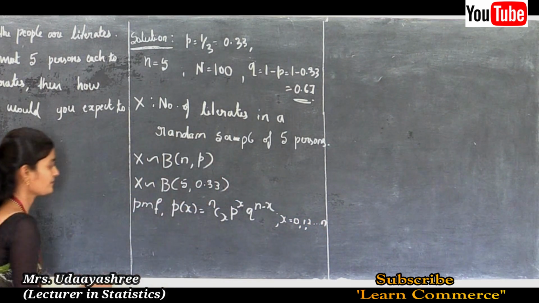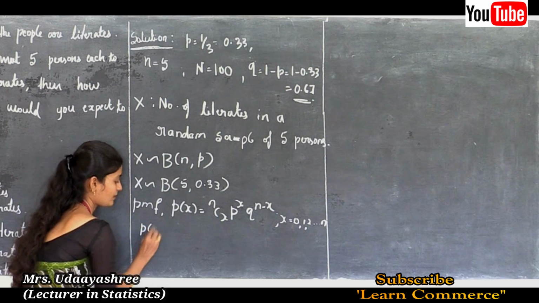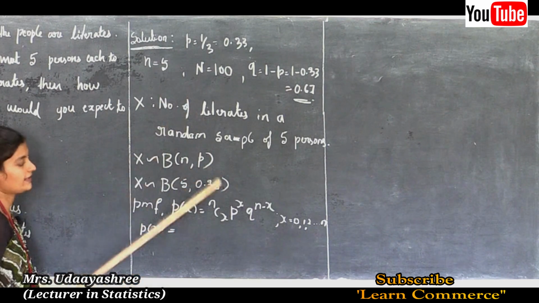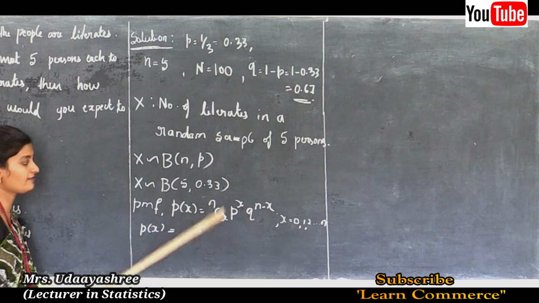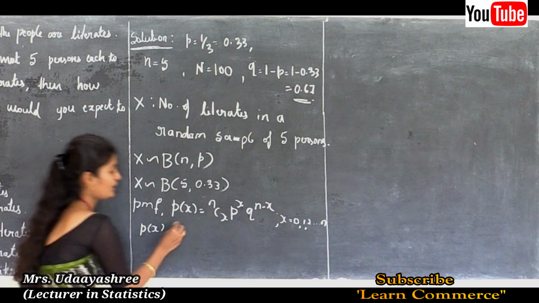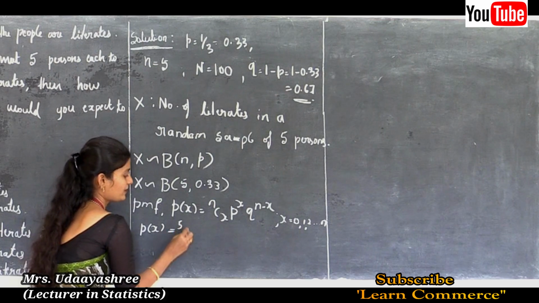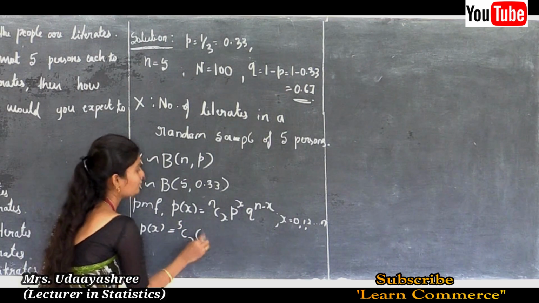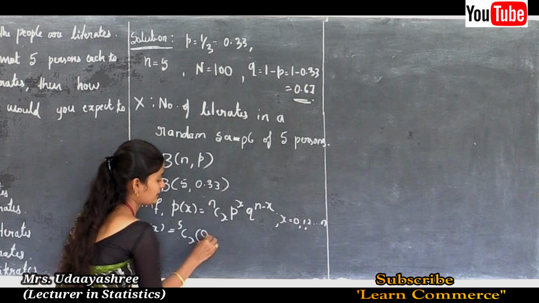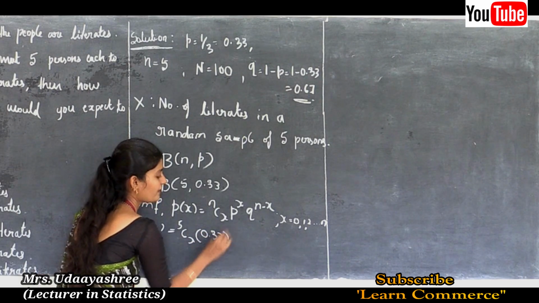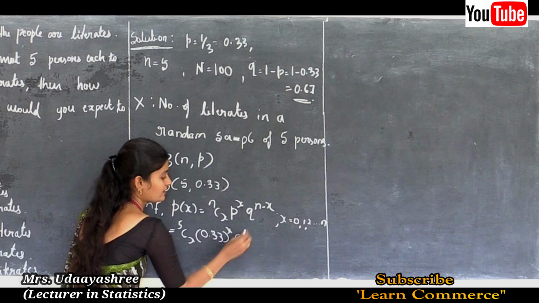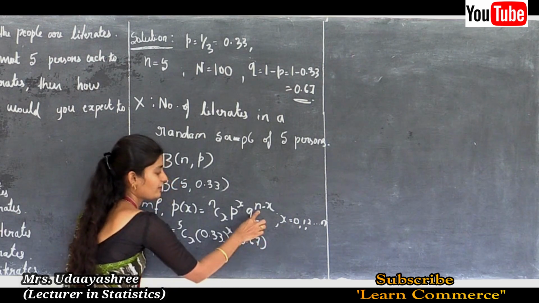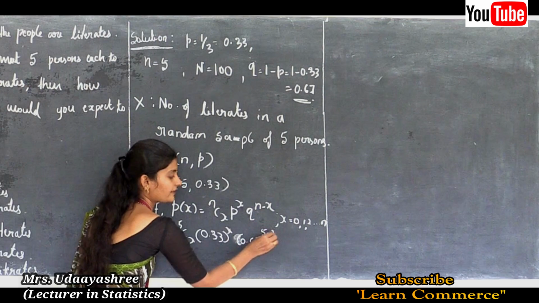Next, P of X is equal to, we know the values of n, P and Q. I will substitute those values, here n is 5. So 5Cx into 0.33 to the power x and 0.67 to the power 5 minus x.